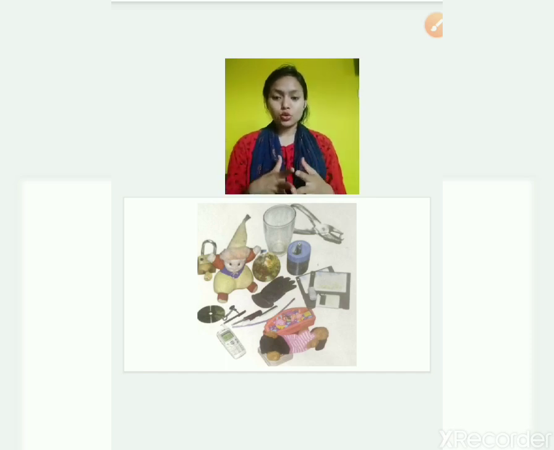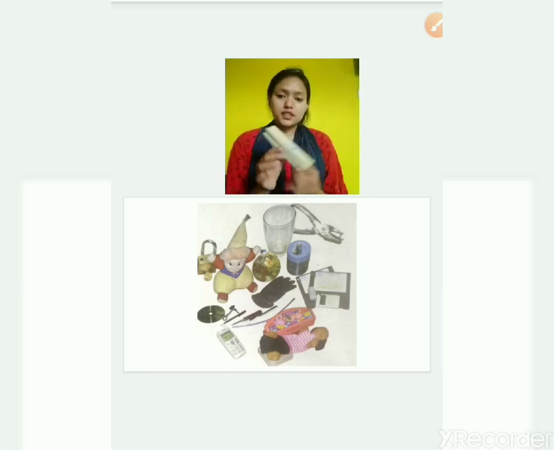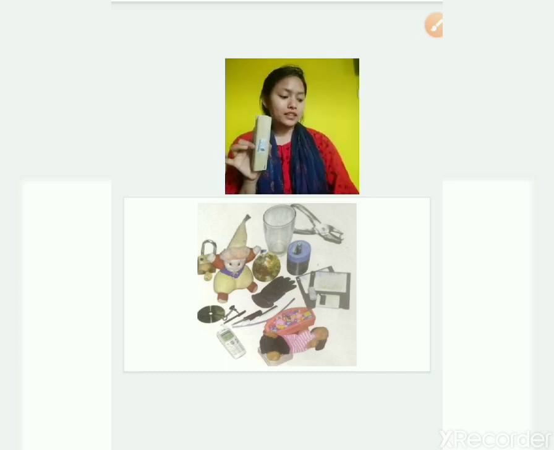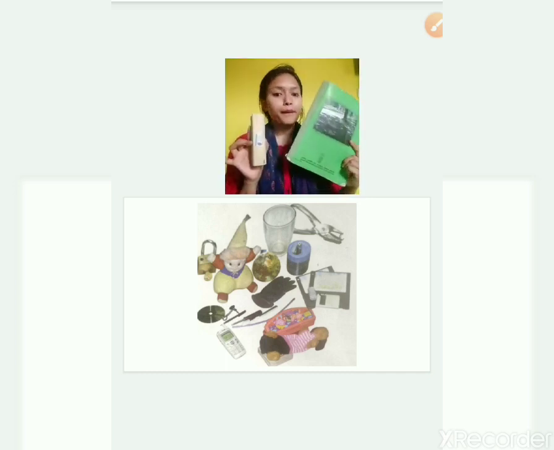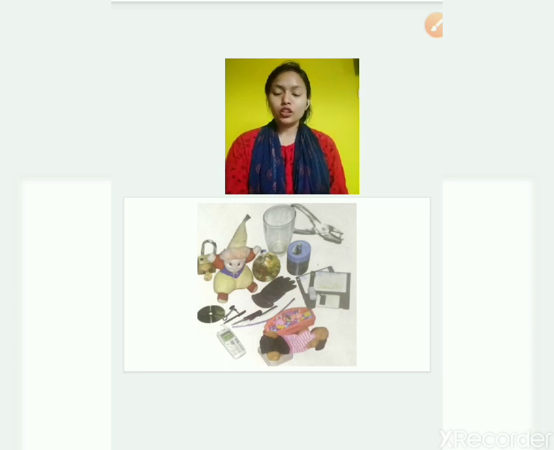As we have studied, materials are the things that an object is made up of. So these things we can see in our room are not made up of the same type of thing. They are made up of different types of things. If I say this duster is made up of wood and this book is made up of paper, they are made up of different types of material, so they are different. On the basis of these differences also, we have classified materials into different groups.